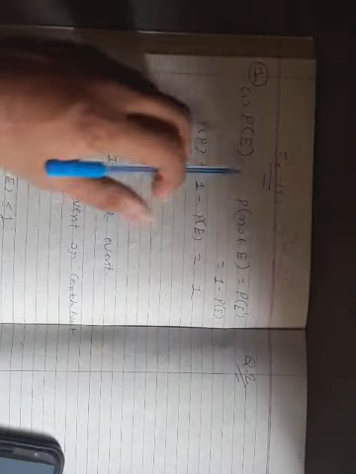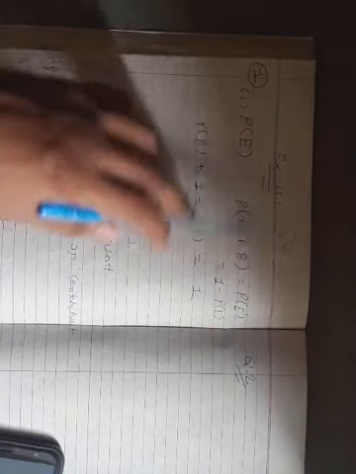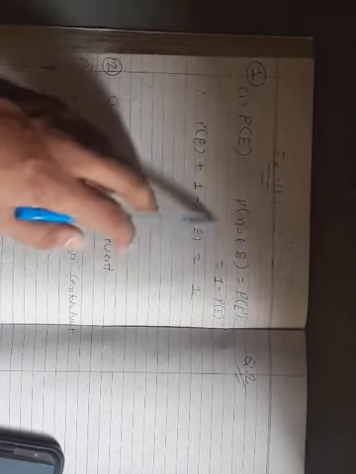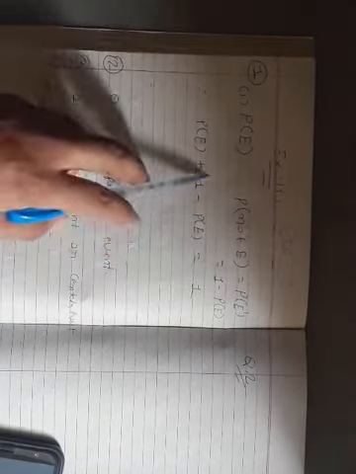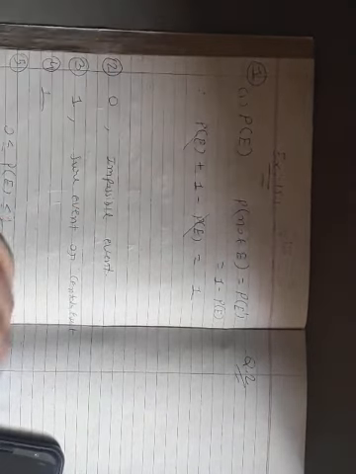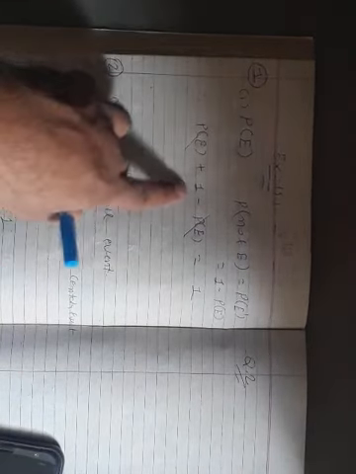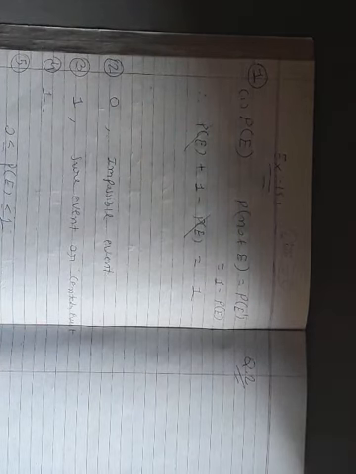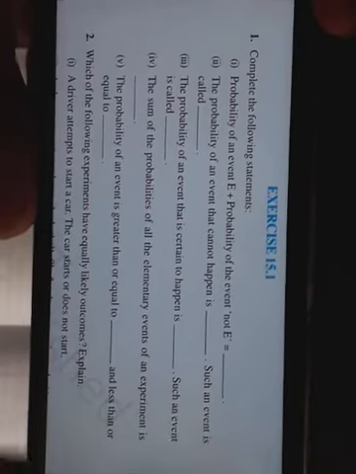Okay. Now we want to have the total of these two events. The first event is probability of E and the second event is 1 minus probability of E. Now we can cut this out and the answer will be 1. Okay. So in the blank we will write 1.